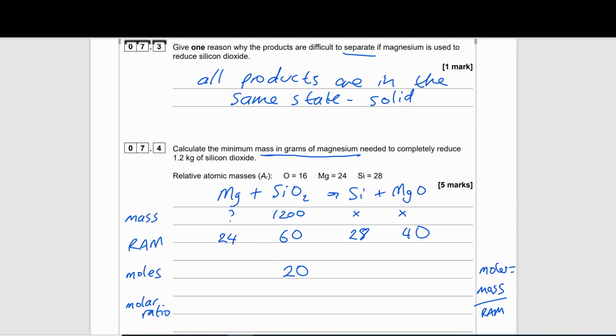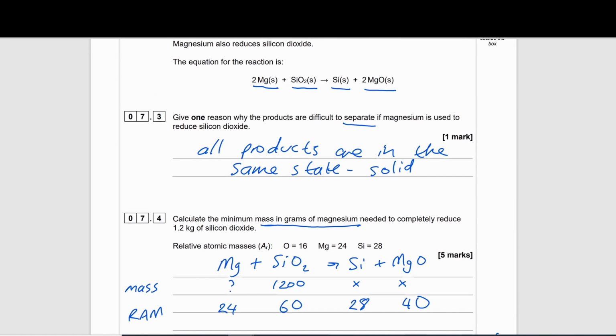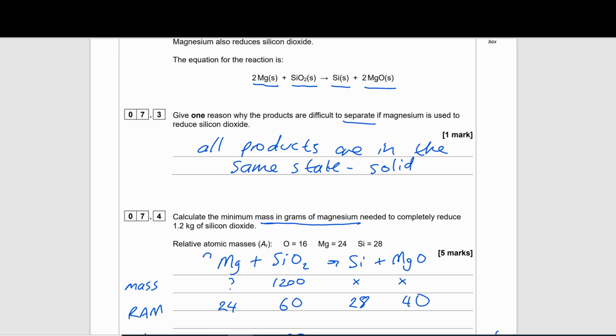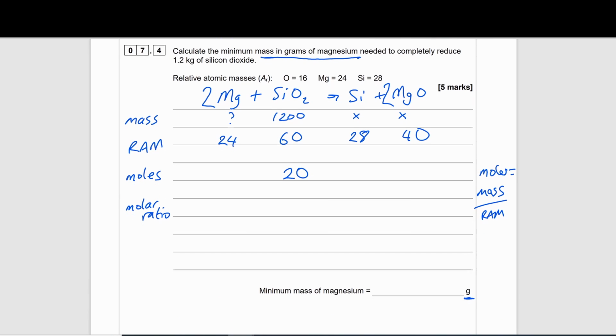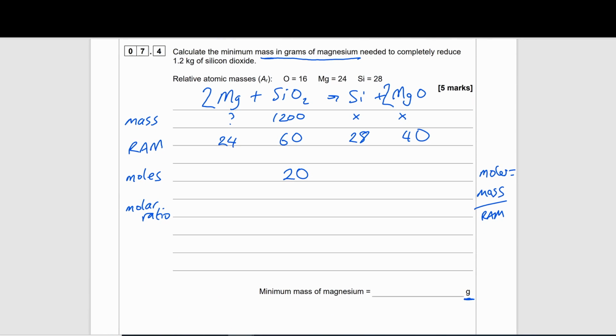So just checking with our equation at the top, there is a 2 in front of magnesium, and there is a 2 in front of magnesium oxide. So what does that tell us our ratio is? That tells us our molar ratio is 2 to 1 to 1 to 2.